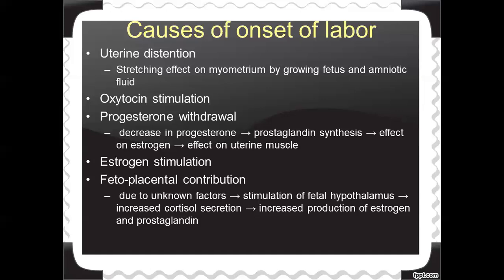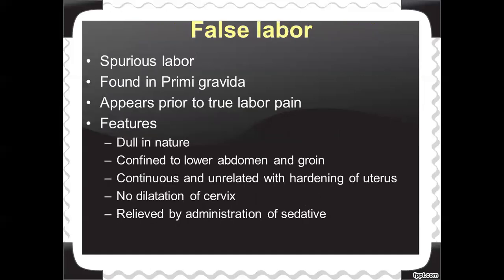Okay, so let us see regarding false labor. What is false labor? False labor is also known as spurious labor, and this type of labor is commonly seen in a primigravida mother, and it happens prior to true labor pain. If you look at the features of this pain, it is very dull in nature, and it is confined to the lower abdomen and the groin region.